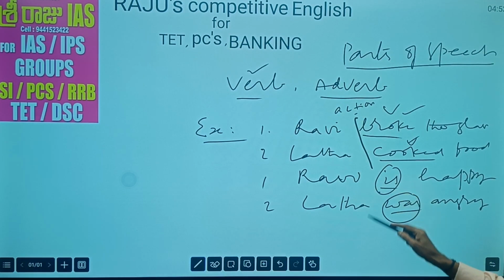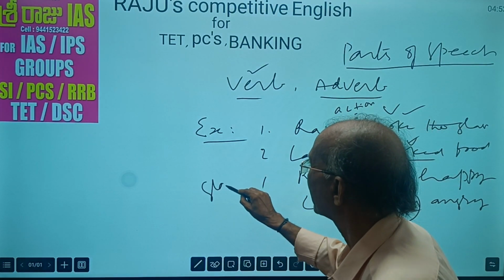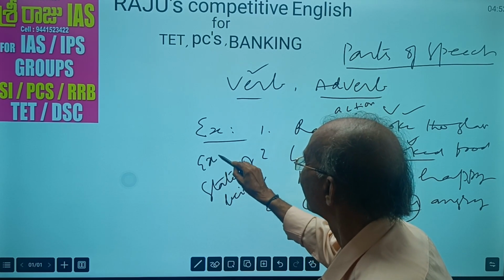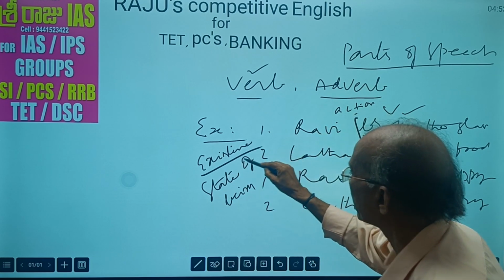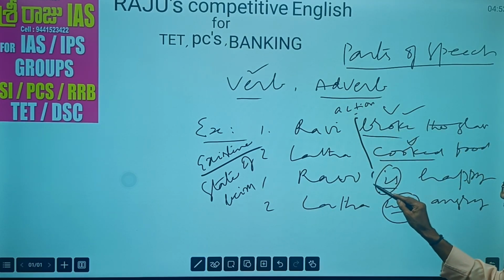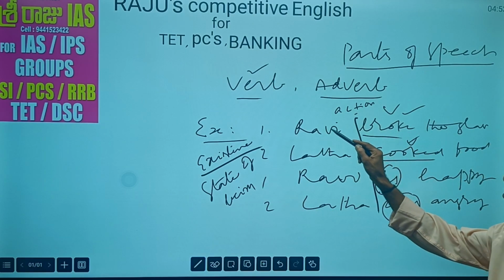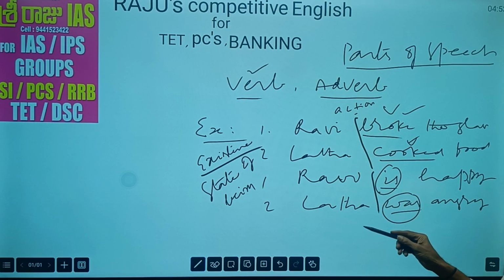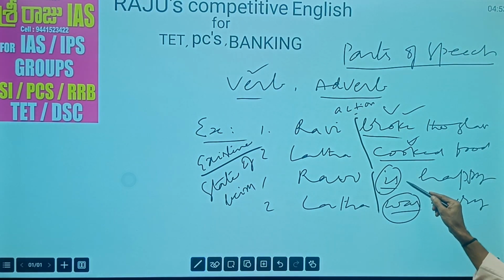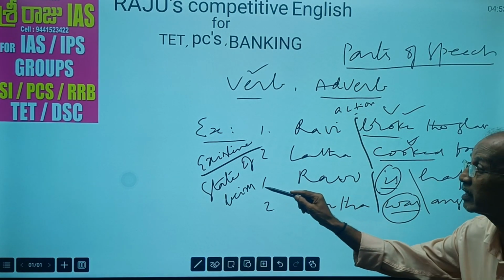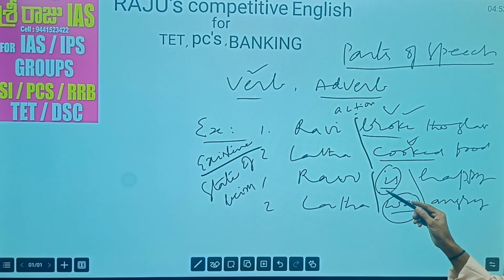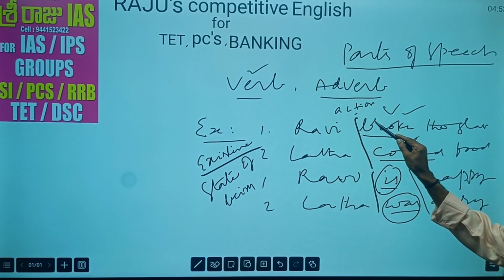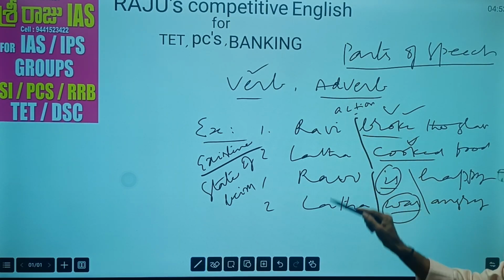These verbs tell us about the state of being or existence. See here, state of being or existence. కర్త యొక్క స్థితిని తెలియజేస్తున్నాయి. సబ్జెక్ట్ ఏమి చేసింది తెలియజేస్తున్నాయి. ఇక్కడ ఈ వెర్బ్స్ కర్త యొక్క స్థితిని తెలియజేస్తున్నాయి. So here these two verbs belong to state of being. స్థితిని తెలియజేస్తున్నాయి. So here verb may tell us about action of the subject, state of being of the subject.